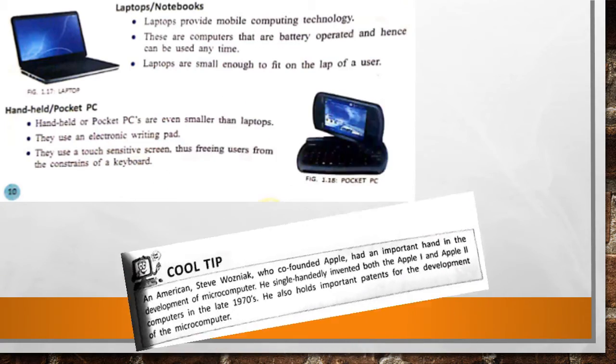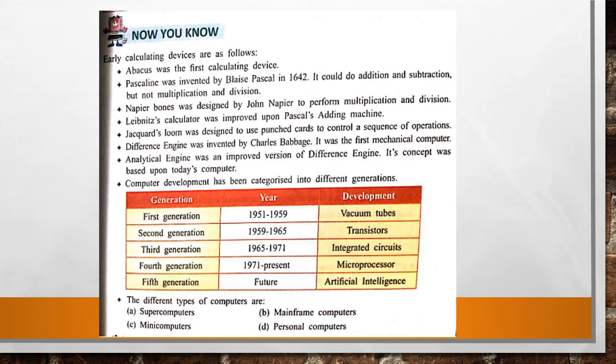And in our next page, after reading this unit, you are able to know about early calculating devices, which are abacus, Pascaline, Napier's Bones, Leibniz computer, Jacquard loom, and the difference engine, which was invented by Charles Babbage. Similarly, the analytical engine was an improved version of the difference engine. This is the whole summary of your unit.